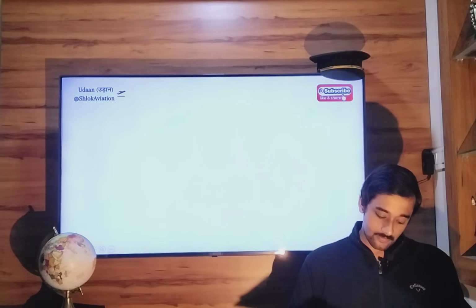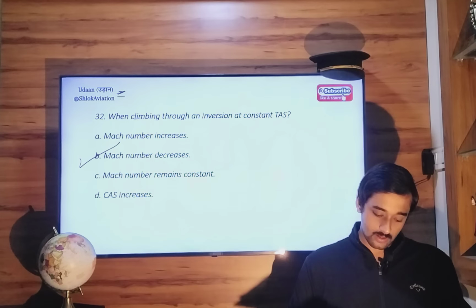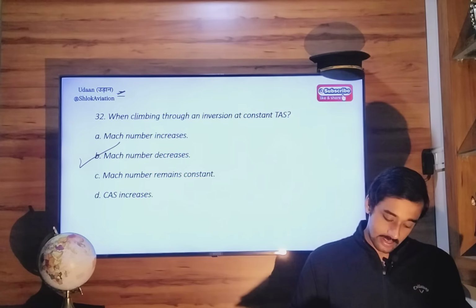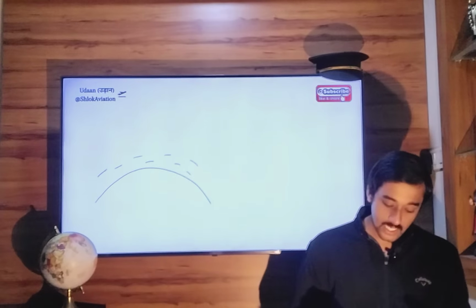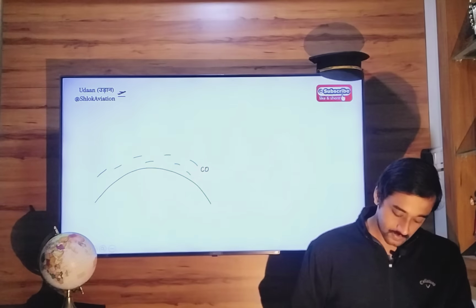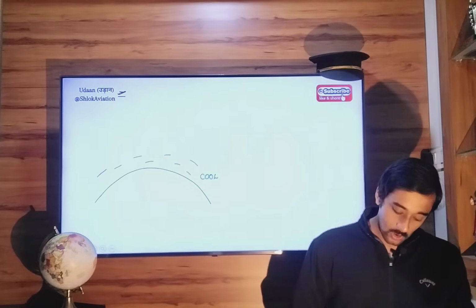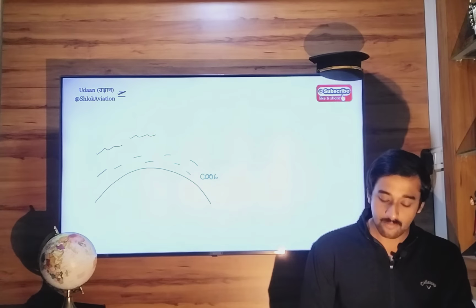So now remember, you're descending through an inversion layer. So let's say this is your Earth surface. As you go to higher altitudes, here there are cool temperatures, and since it's an inversion layer, all of a sudden as you climb to higher altitudes, you encounter warmer temperatures.